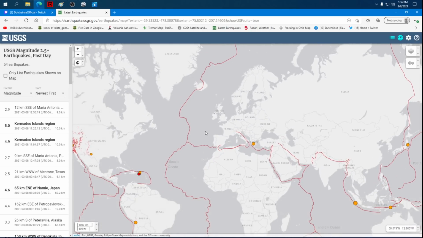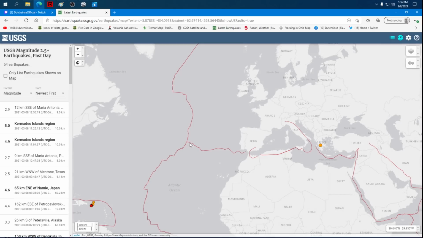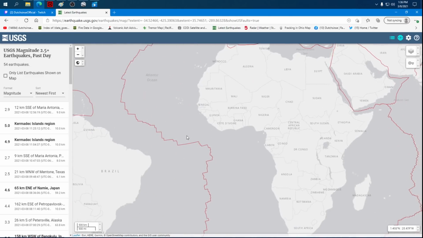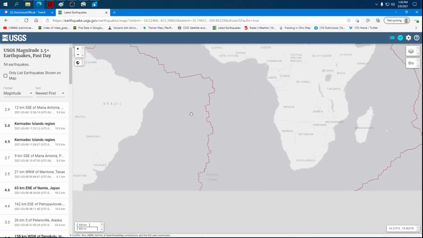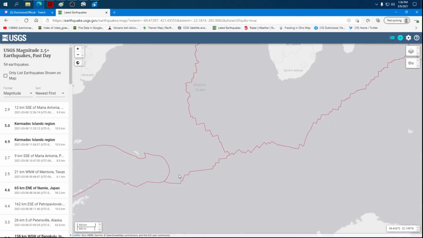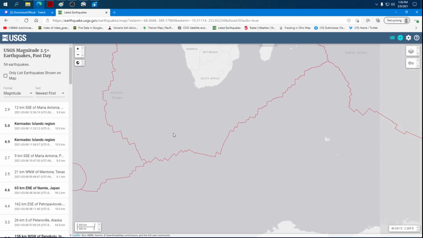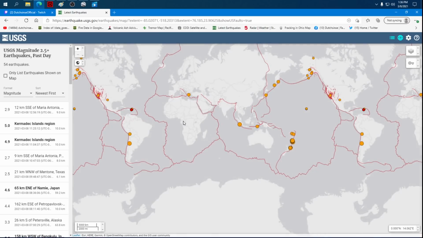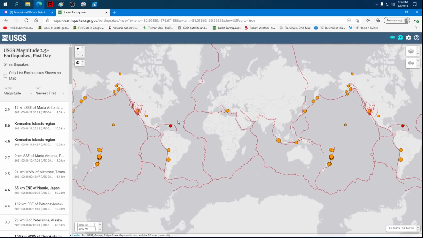And going down to the south, all the other spots were already hit last week. So right here at the T intersection at the Azores, hit by 5 point something. Down here, right at the middle of the Mid-Atlantic Ridge, hit by 5 point something. Down here, all the way down at the south tip of the South Sandwich Islands, hit by 5 point something. Also where they meet out here, hit by 5 point something, and a 5 point something struck south of South Africa. I mean, that's a lot of 5 point somethings to strike all the way along the plate boundary,